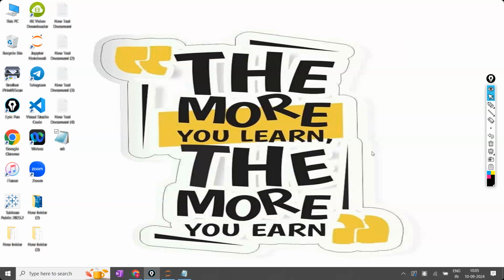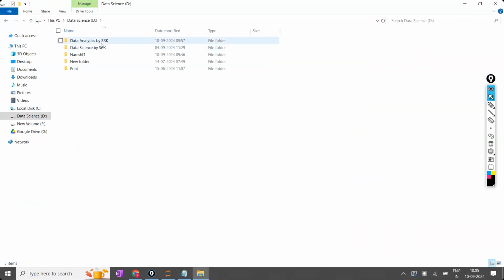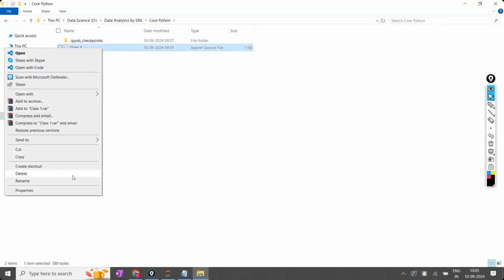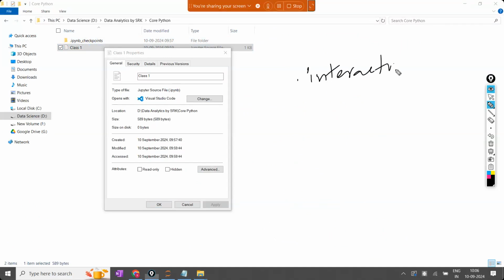And that is the reason it is called a notebook. And all the notebooks that you have, every notebook will be saved as a .ipynb file. If this is one Jupyter notebook, if you click on the properties, it is saved as a .ipynb file. So now, the .ipynb files. The i means interactive. Py means Python. NB means notebook. Interactive Python notebook. That is the full form of this